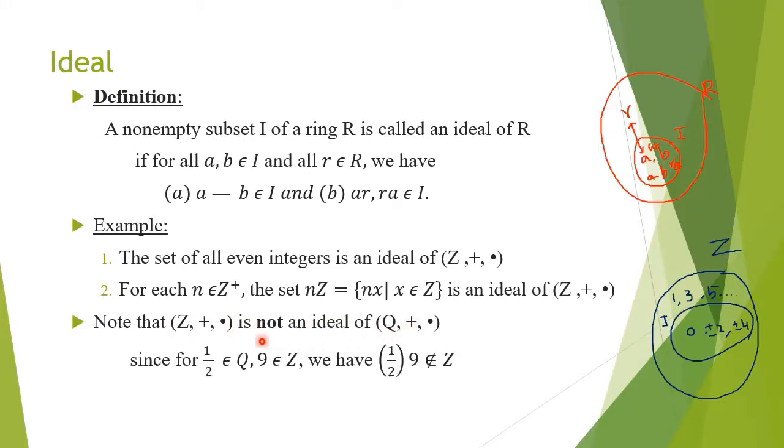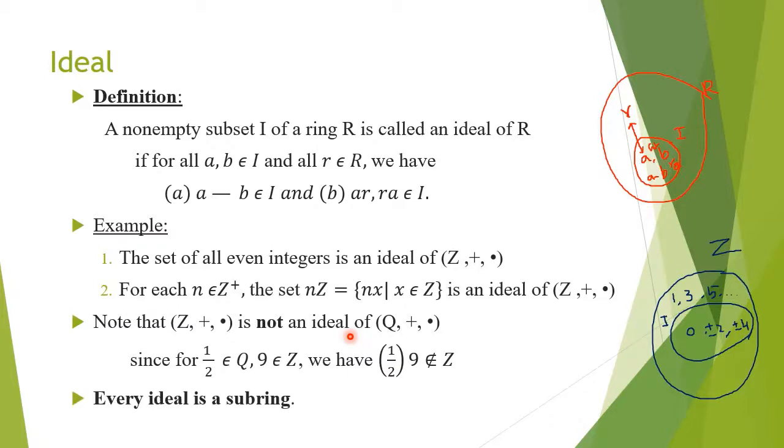For example, you take one element 1 by 2 in the whole set Q, and 9 belonging to Z. When you multiply these two, you will have 1 by 2 into 9, that is 9 by 2, which is a fraction or rational number that does not belong to integers. So when you multiply a rational number and an integer, the result may or may not occur in Z. So hence it is not an ideal of Q.